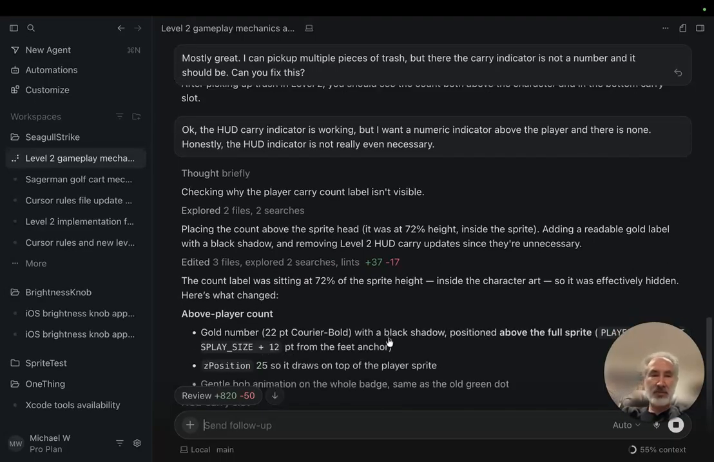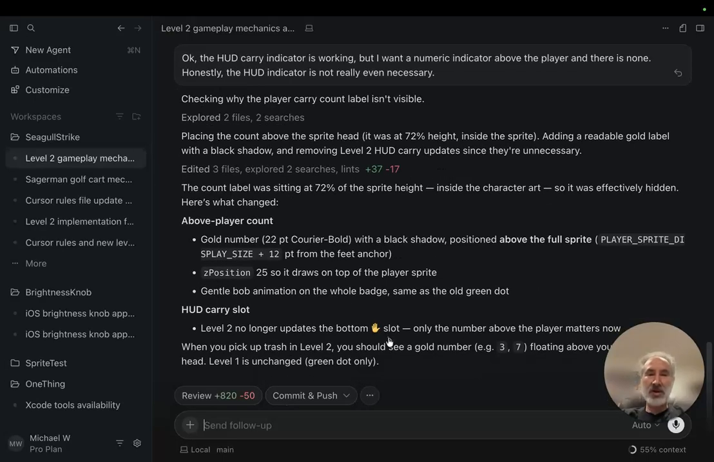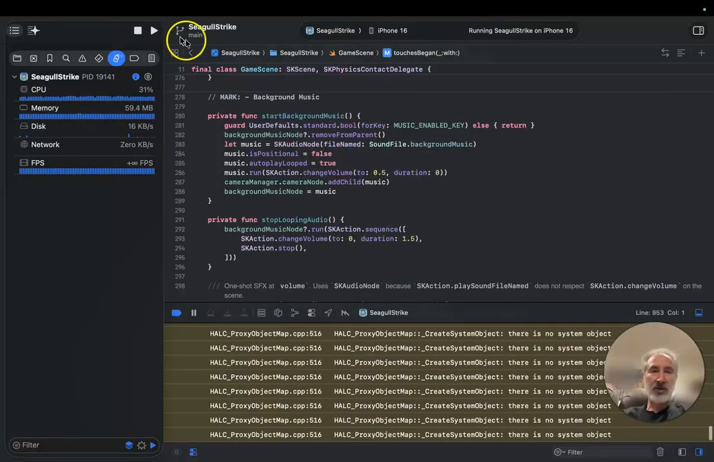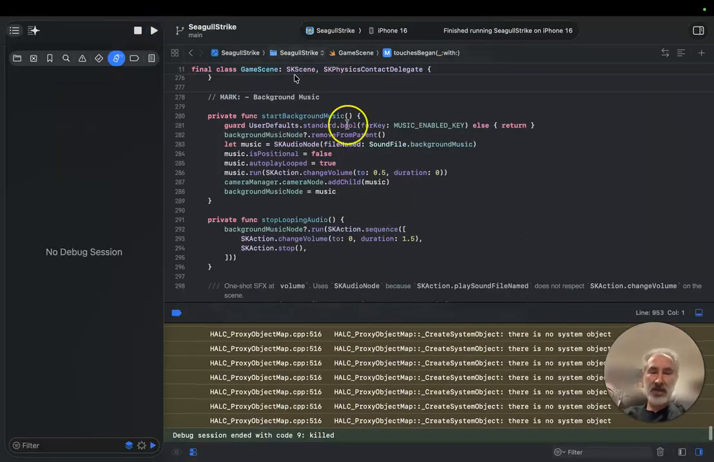And adding a readable gold label. Let's see what happened. Okay, when you pick up trash, you should see a gold number floating above your character's head. Level 1 is unchanged, green dot only. Good, that's what I want. And level 2 no longer updates the bottom slot. Only the number above the player matters now. Good. That's what I want. So let's see what happened.